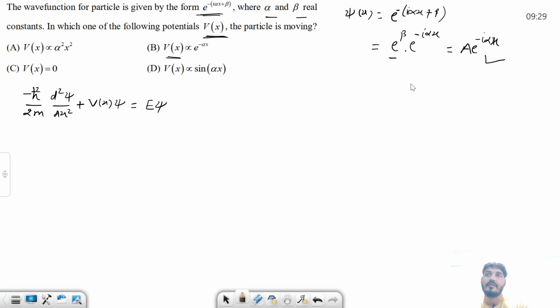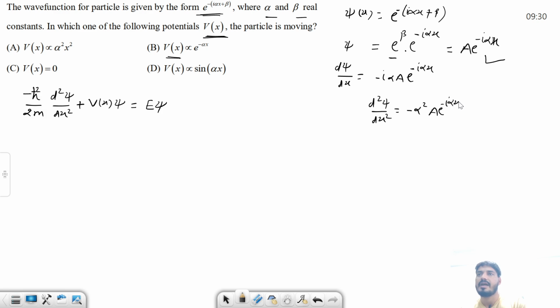For this case, the wave function is given to us. This is our wave function. So what is d psi by dx? I can say this is minus iota alpha A e to the power minus iota alpha x, and what is d square psi by dx square? This is again minus alpha square A e to the power minus iota alpha x. You only have to differentiate. Can I write it like this? This is minus alpha square times psi(x). This is the wave function.